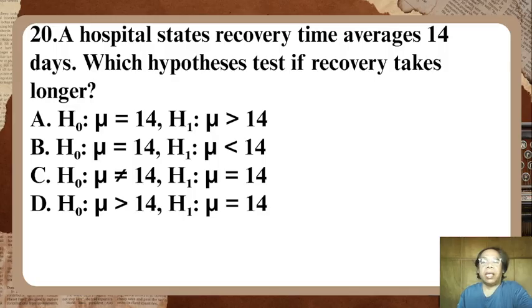Letter C, H0: mu is not equal to 14, and H1: mu is equal to 14. Letter D, H0: mu is greater than 14, and H1: mu is equal to 14.